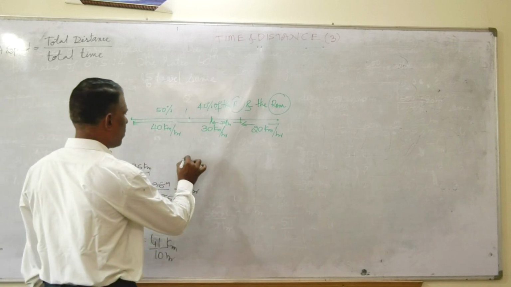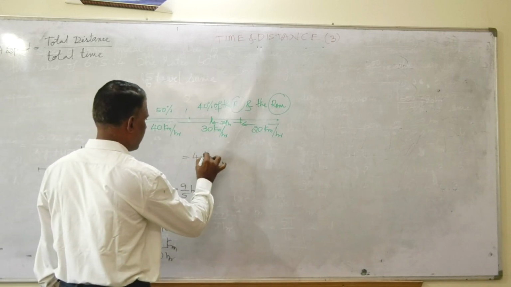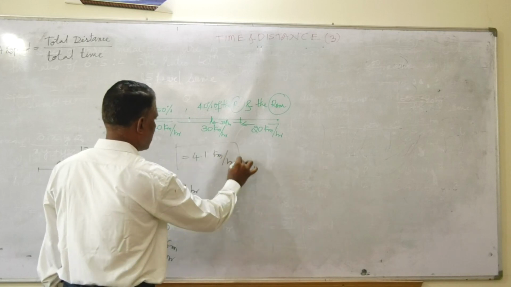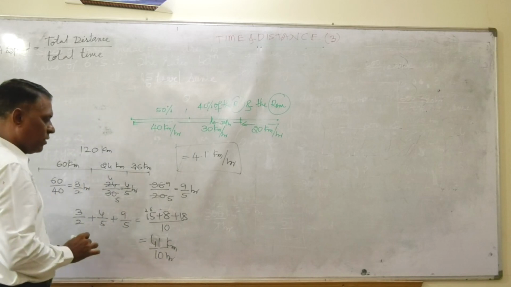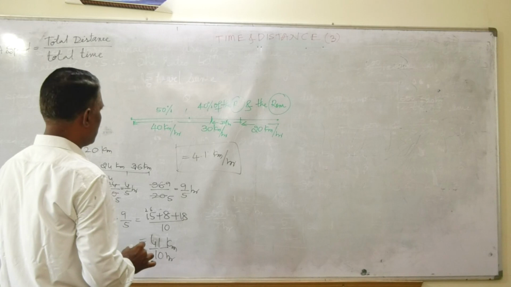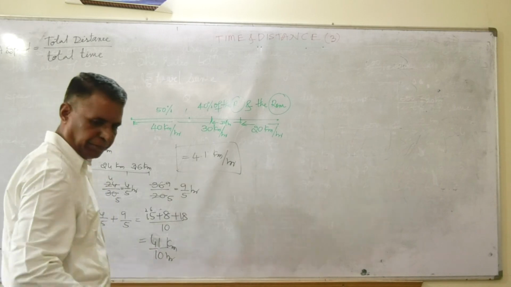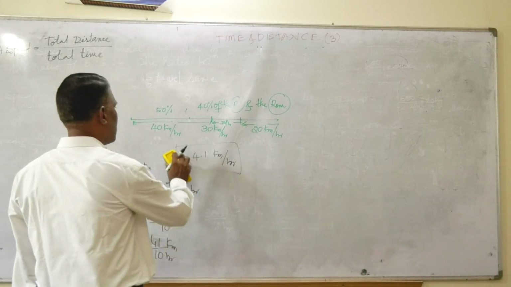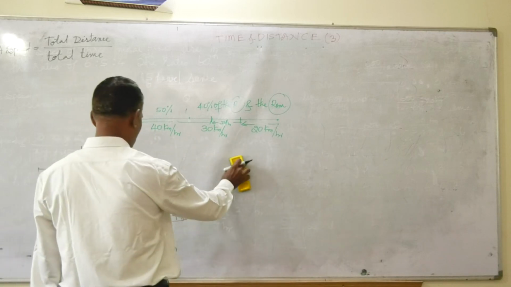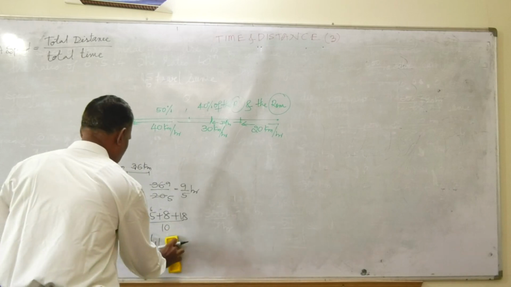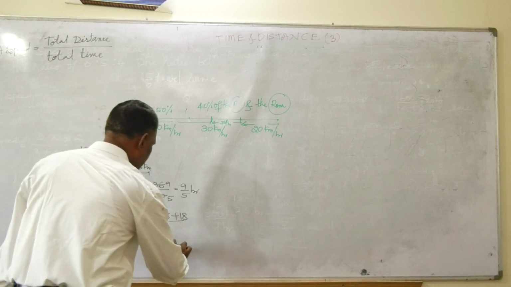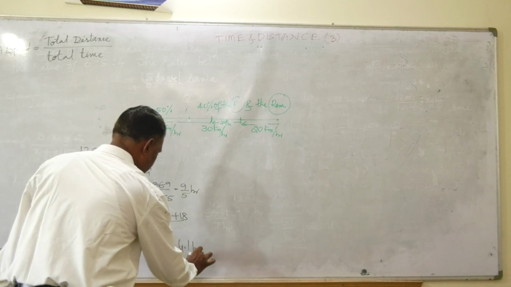Friends, is it not 4.1 kilometer per hour? Okay, this is the average speed of the whole journey. Right? Somewhere we have made a mistake, if you want just to see that. Here, once again you see how much time I have taken. It is time, friends. 4.1 hour is the time. Sorry, it is not kilometer. It is 4.1 hour, friends.